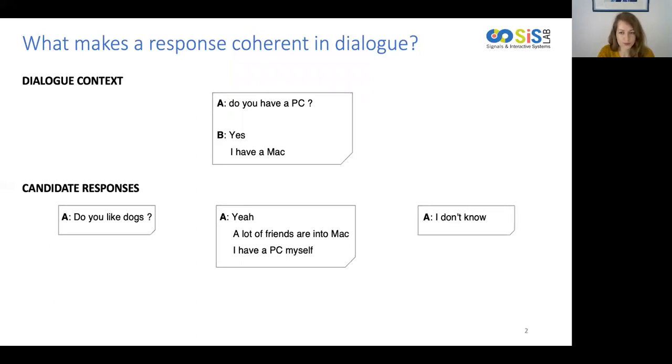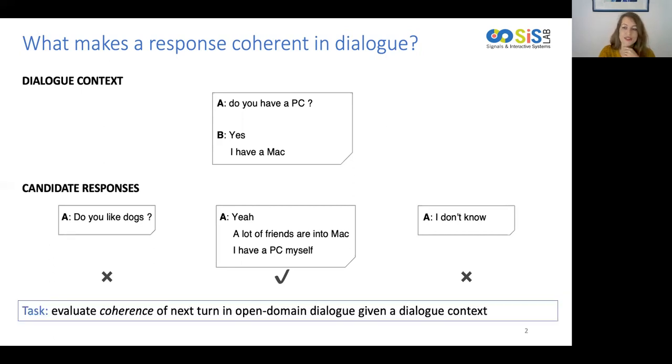Or, "I don't know." Instinctively, as humans, we would say that some of these examples are more coherent with the context than other ones. The task we address in this work is exactly this one: evaluating the coherence of the next turn in open domain dialogue given a dialogue context.